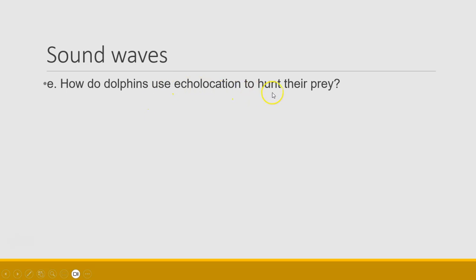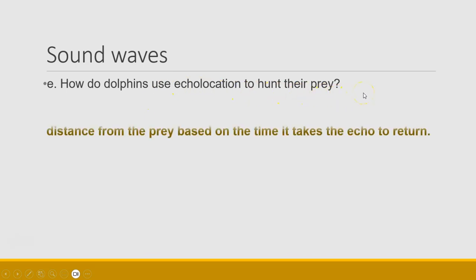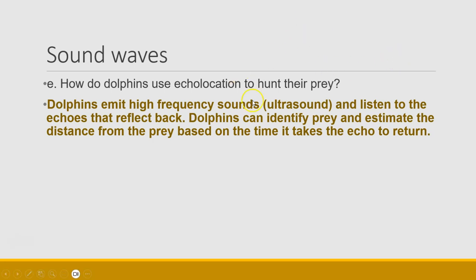How do dolphins use echolocation to hunt their prey? Dolphins emit ultrasound. They listen to the echoes that reflect back, and those would be the two key words. They use ultrasound, and then they listen to the reflected sound. Dolphins can identify prey and estimate the distance from the prey based on the time it takes the echo to return. And that brings us to the end of longitudinal waves and sound waves. In the next lesson, we will start on electromagnetic radiation.